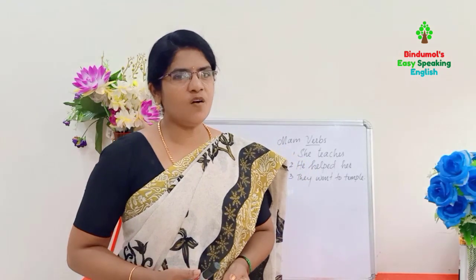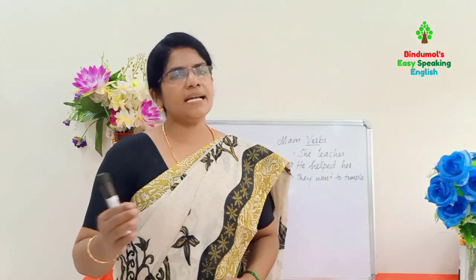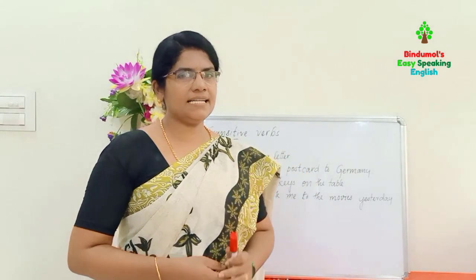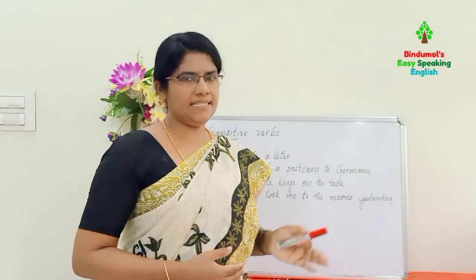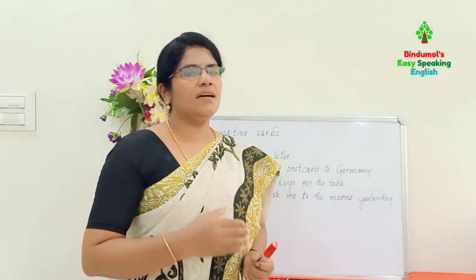Two types of main verbs are there: transitive verb and intransitive verb. Now let us learn what is a transitive verb. A transitive verb needs an object to complete the meaning. An intransitive verb doesn't need an object to complete the meaning. Okay, let us learn transitive verbs. I have written some examples for transitive verbs. Let us learn these sentences and find out what is a transitive verb and how it is.